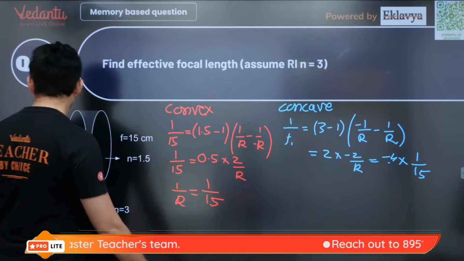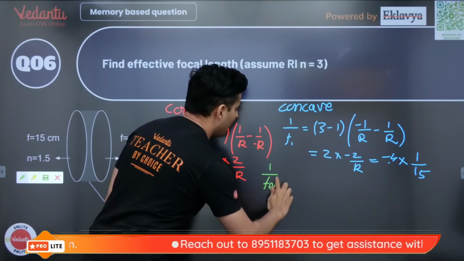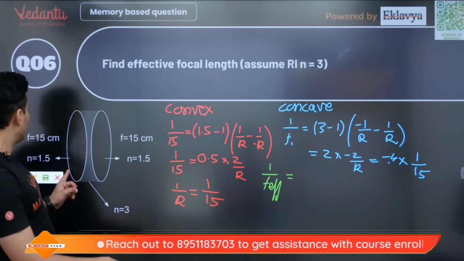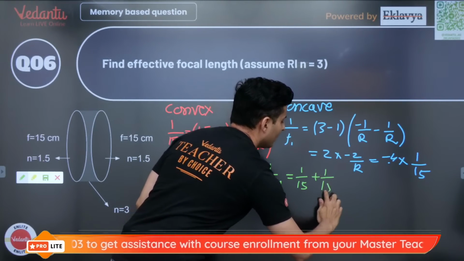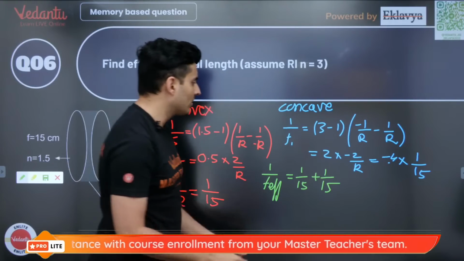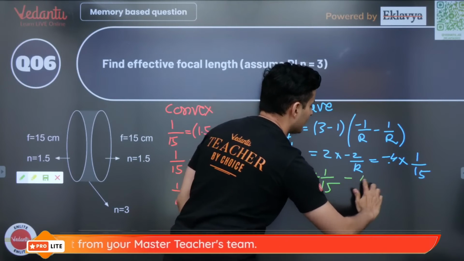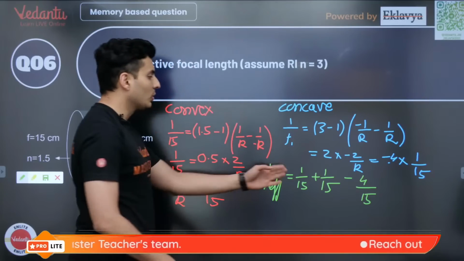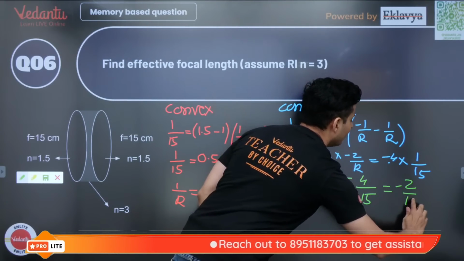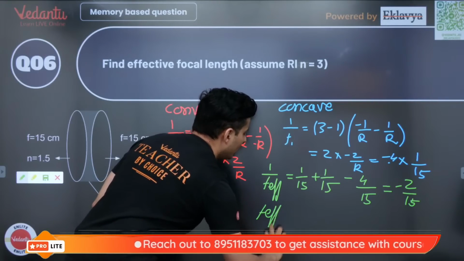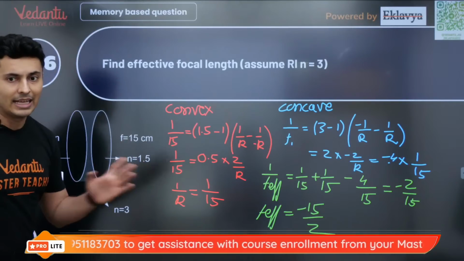Correct? Now the last step of the problem is the combination's effective focal length. So 1 by f effective will be, the focal length of the convex lens is 15, this also is 15, so 1 by 15 plus 1 by 15. You just add the reciprocals of the focal lengths. And the last one, the concave lens, the focal length is minus 4 by 15. Just do the math. It will become 2 minus 4, which is minus 2 by 15. So the effective focal length will be minus 15 by 2, which is 7.5 with a negative sign.